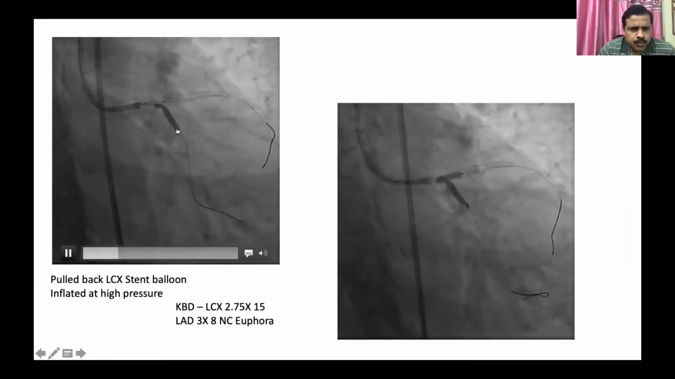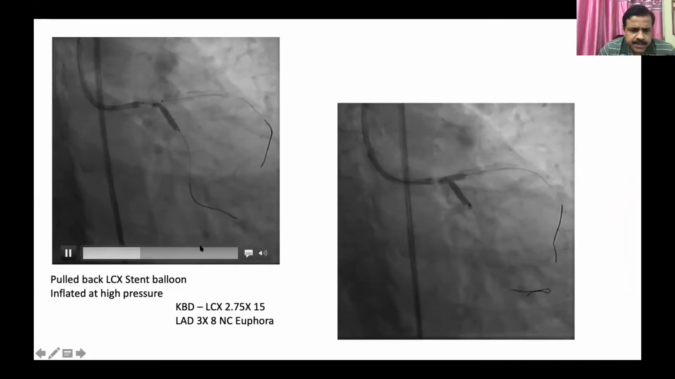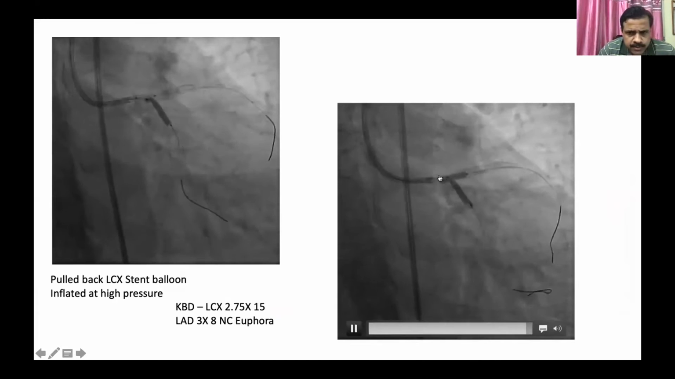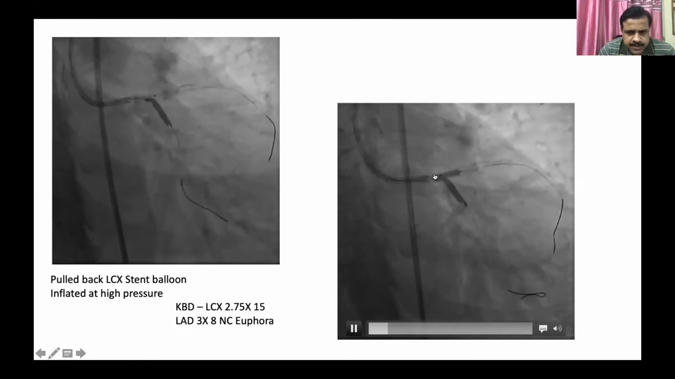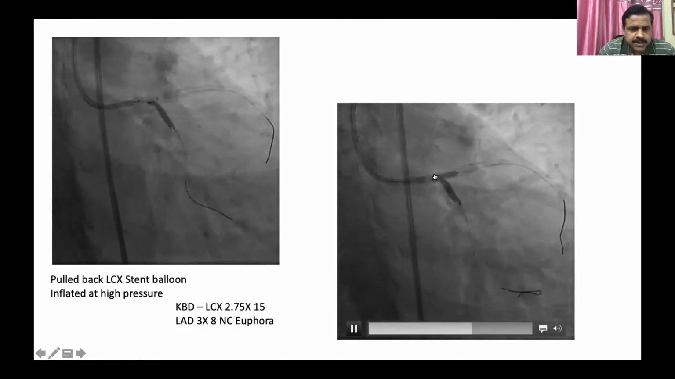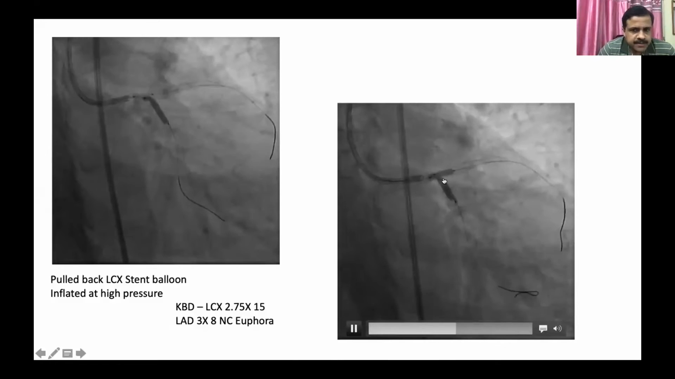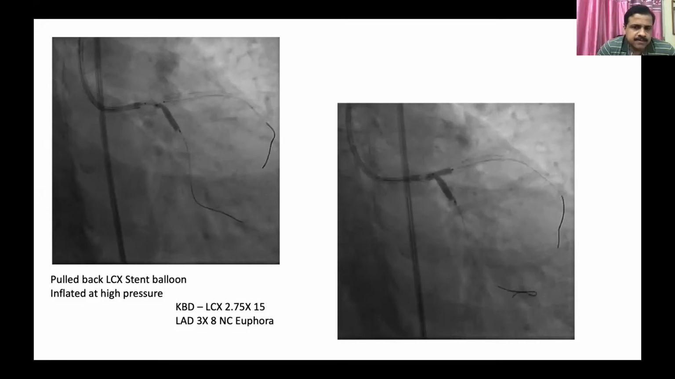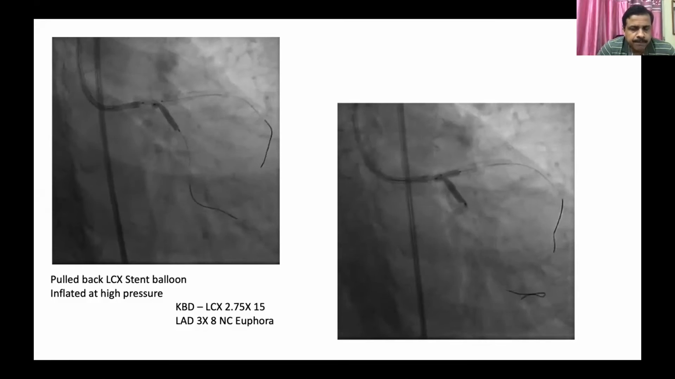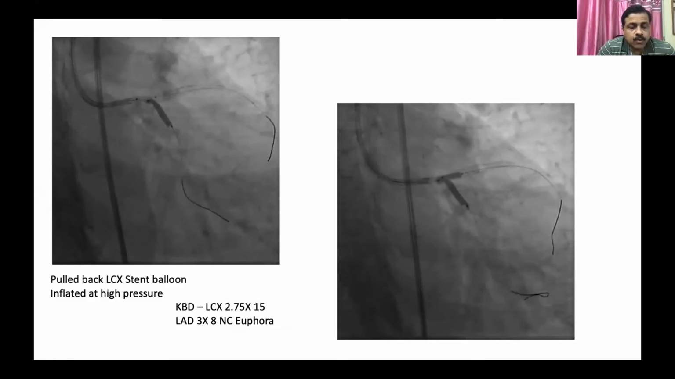Then we pulled back a little bit and inflated, and the final kissing balloon was kept with just a small amount of protrusion into the main vessel. Both the proximal ends were just at the carina, and we inflated the final kissing balloon. The most important aspect here is that we should inflate the side branch first and then the main branch, and while deflating, we should deflate simultaneously.